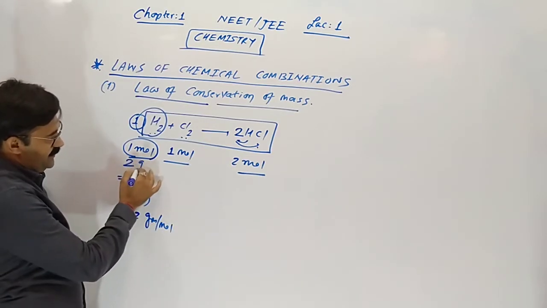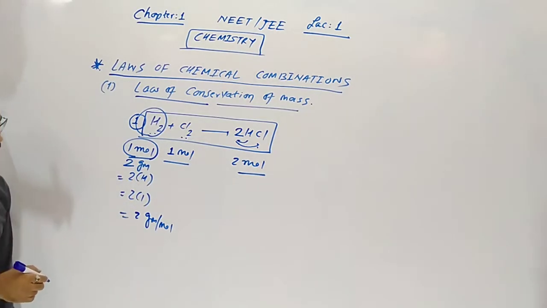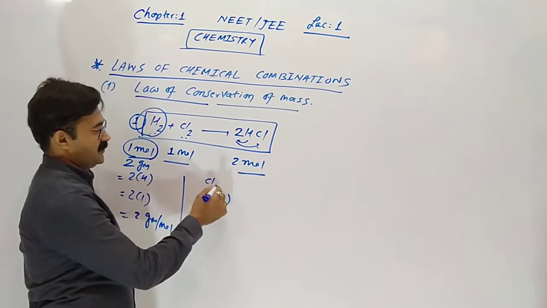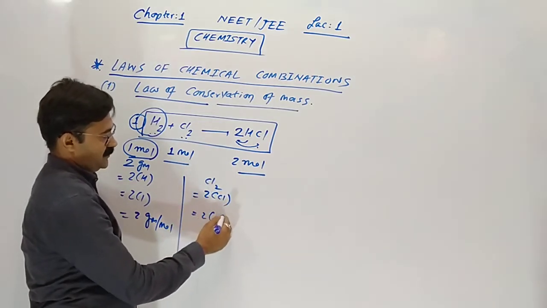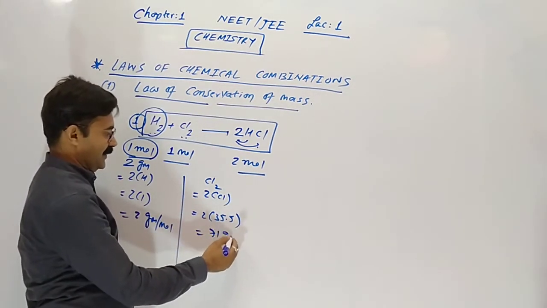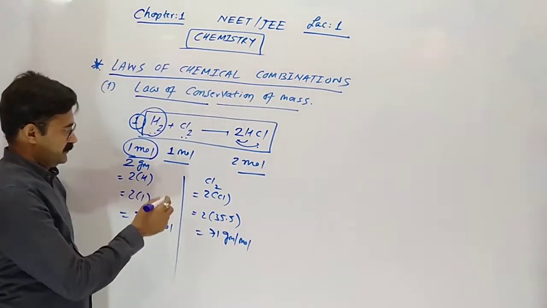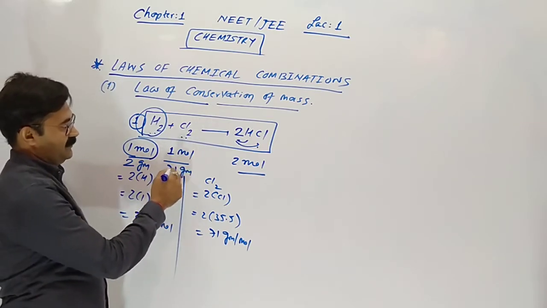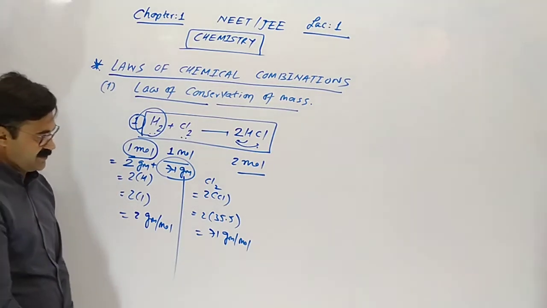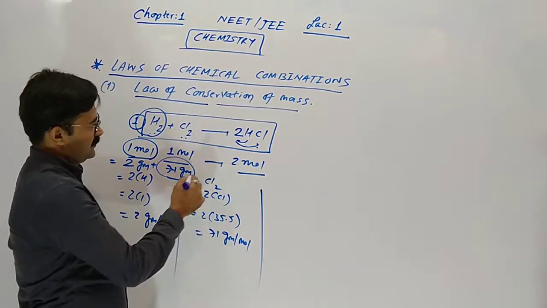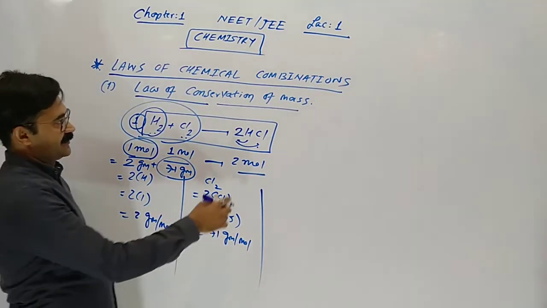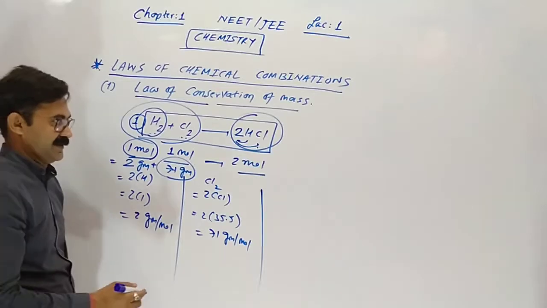Cl2 means 2 chlorine, so 2 times 35.5, so it is 71 gram per mole. So 71 gram of chlorine is reacting with 2 gram of hydrogen. Left hand side portion is our reactant and right hand side portion is our product.